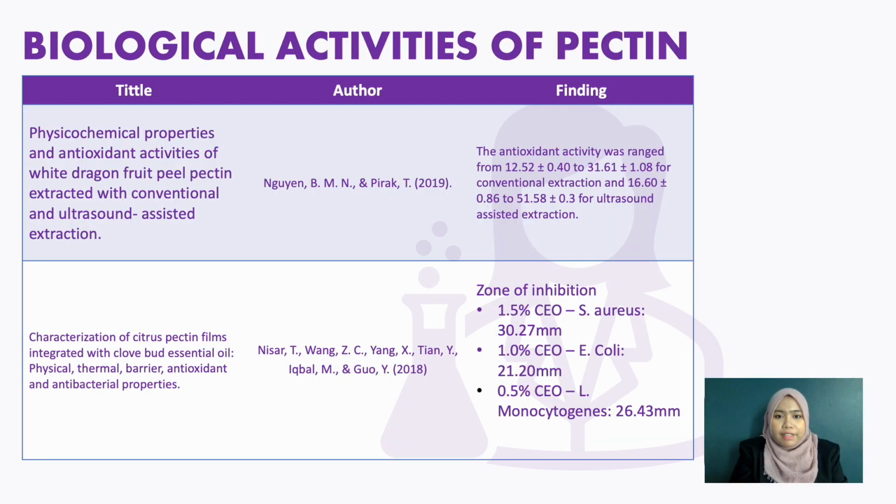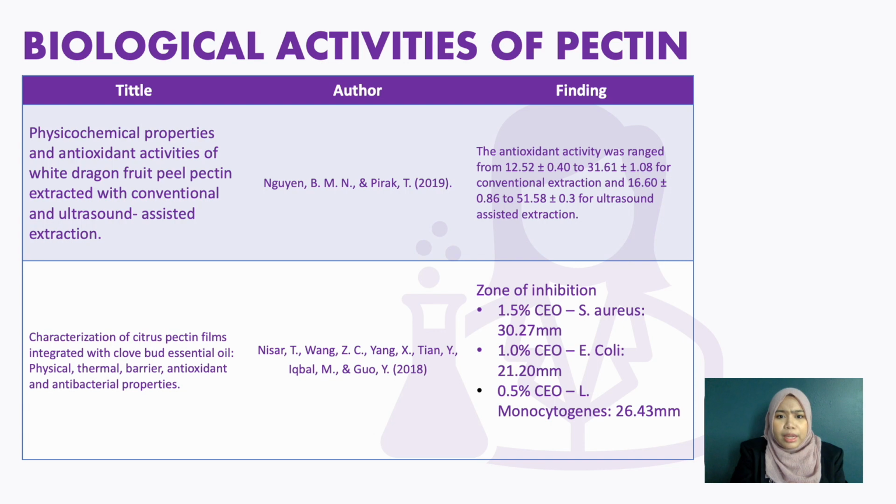For the biological activities of the pectin, Nguyen and Pirat 2019 in their research used DPPH and ABTS radical scavenging assay in order to evaluate the antioxidant properties of dragon fruit pectin prepared with various conditions. The result shows that the antioxidant activity of dragon fruit peel for both conventional extraction and ultrasound assisted extraction by DPPH and ABTS is higher than the antioxidant activity of the commercial pectin. Therefore, it can be concluded that pectin has an antioxidant effect as it yields a significant amount of antioxidant properties.